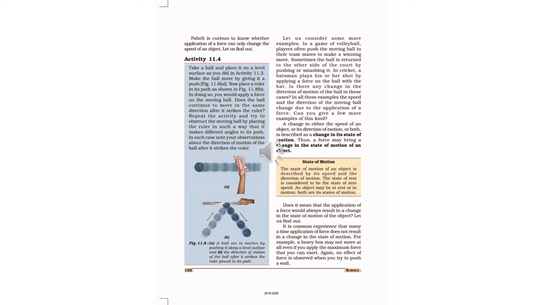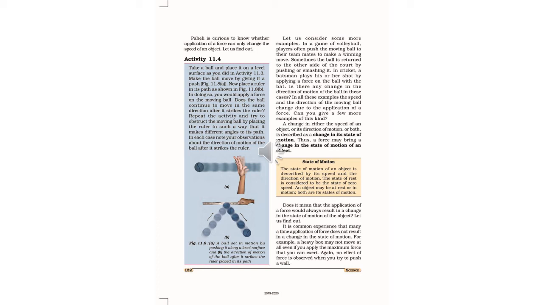Now, third activity: repeat the activity and try to obstruct the moving ball by placing the ruler in such a way that it makes different angles to its path. In each case, note your observation about the direction of the motion of the ball after striking the ruler. I hope you understand this. So you have to try at home with the same experiment.